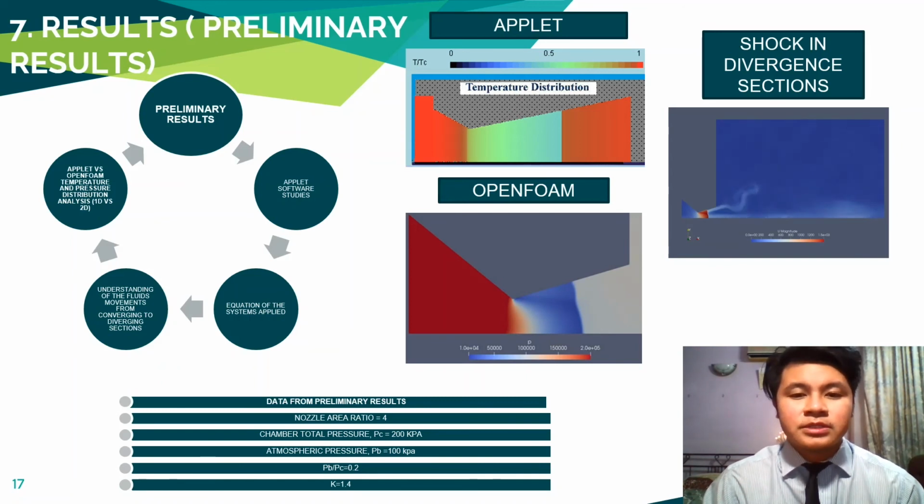From the applet, the temperature distribution was determined, but the result was not as detailed as the study only involved one-dimensional analysis. The result can be considered imprecise and cannot be compared against time. OpenFOAM managed to show a better analysis in terms of pressure distribution against time.